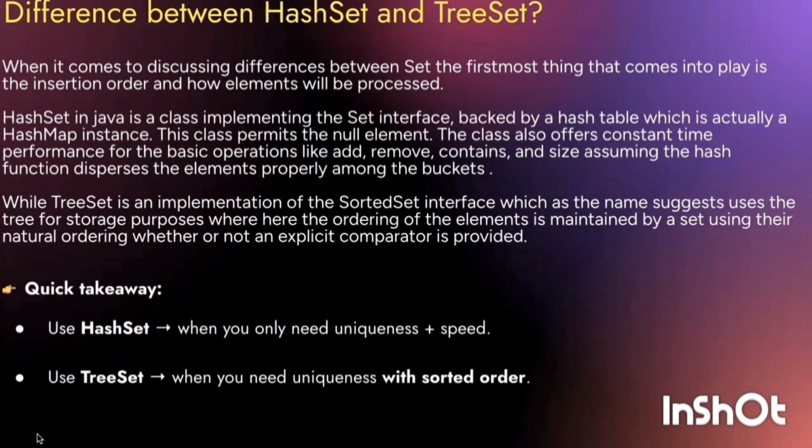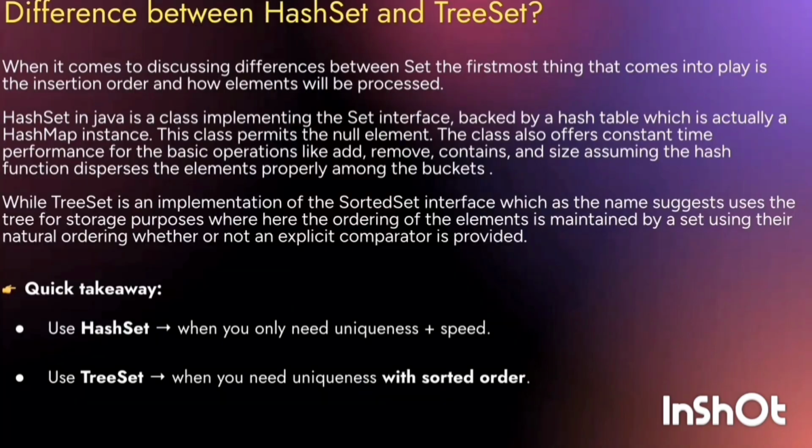Difference between HashSet and TreeSet. Between the sets, the first most important thing that comes into play is the insertion order and how elements will be processed. HashSet in Java is a class implementing the Set interface, backed by a hash table, which is a HashMap instance.